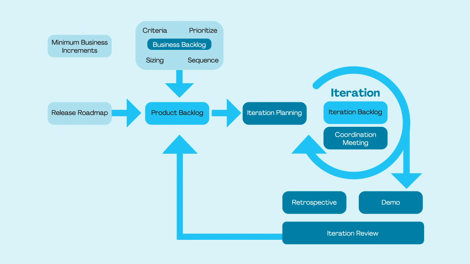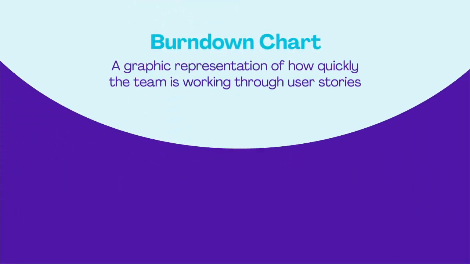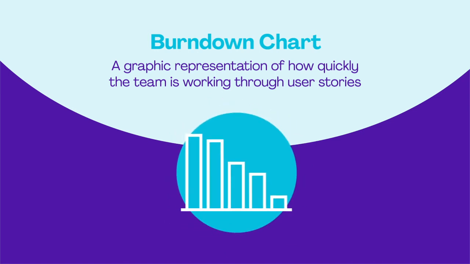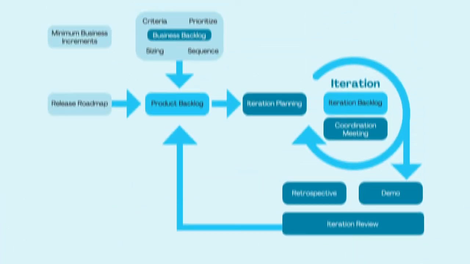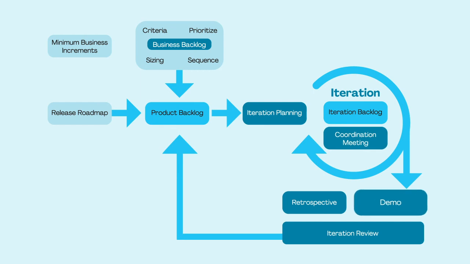There are a couple more artifacts that aren't shown on our diagram. User stories capture a description of a feature from an end-user perspective. A user story describes the type of user, what they want, and why. A burn-down chart is a graphic representation of how quickly the team is working through user stories. We actually touched on most of the ceremonies earlier. These include iteration planning, the coordination meeting, the iteration demonstration, or demo, and the iteration retrospective.